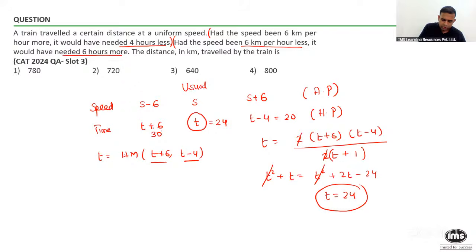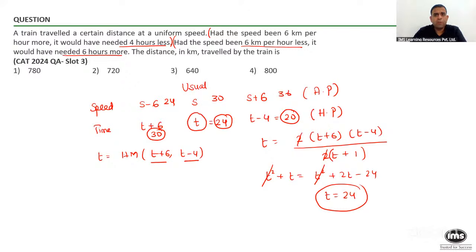This would be equal to 30. So once we found out T, with the help of the ratio technique, we can easily find out the speeds S as well. The speed S will come out to be 30 here. This will be 36 and this would be 24.